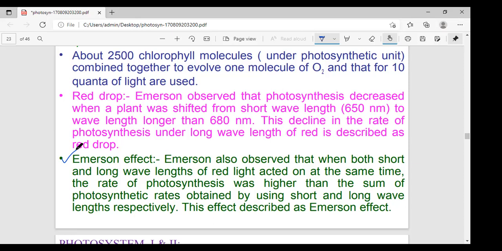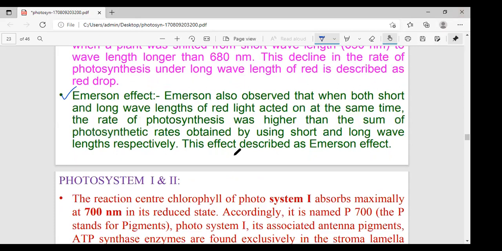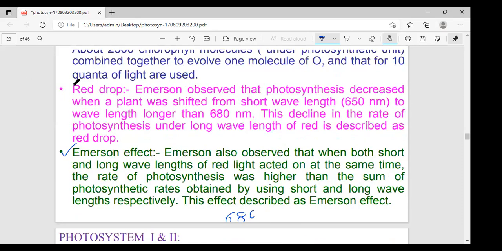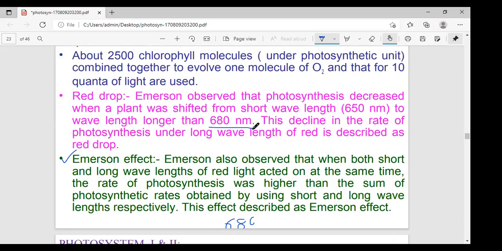The scientist observed the red light in chlorella, which, as you know, is a unicellular alga of Chlorophyceae. Yesterday I explained what red light is, what blue light is, VIBGYOR, what infrared is, what UV light is. Emerson took red light. How much red light wavelength did he take? 680 nanometer. The red light wavelength is 680 nanometer.